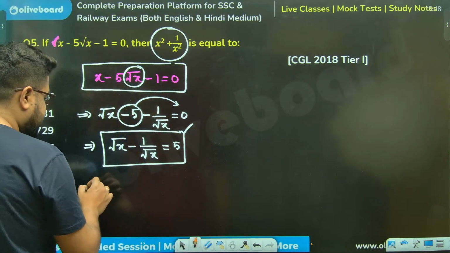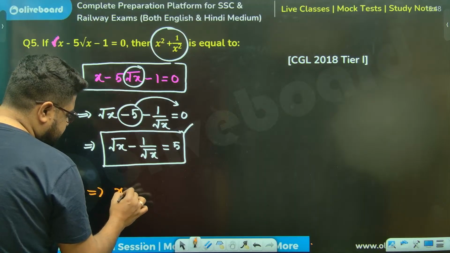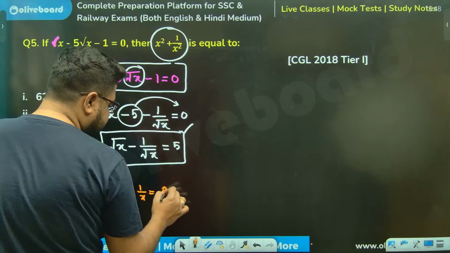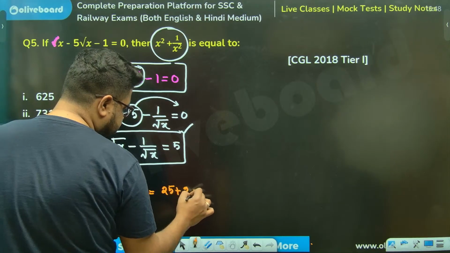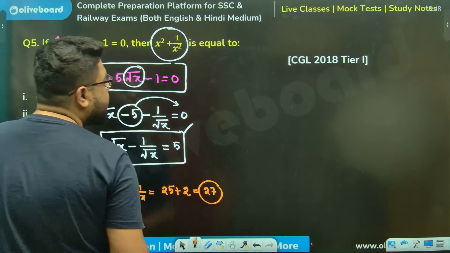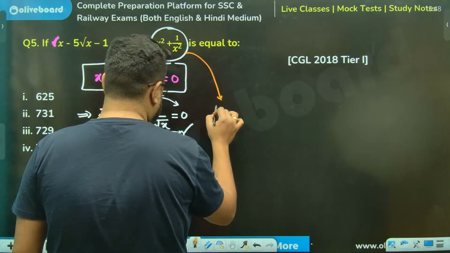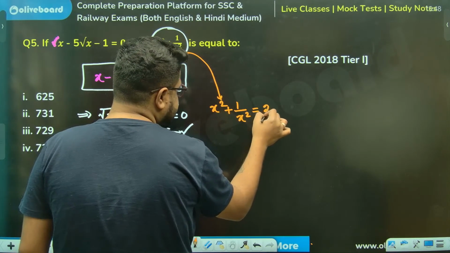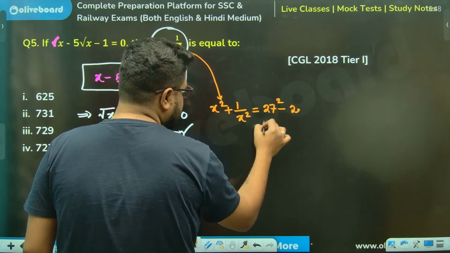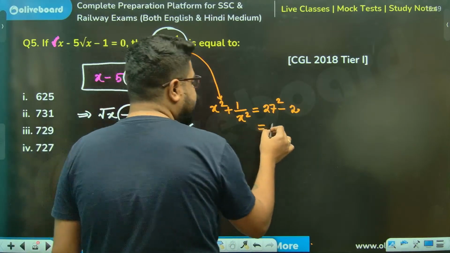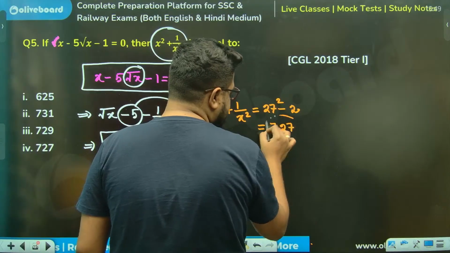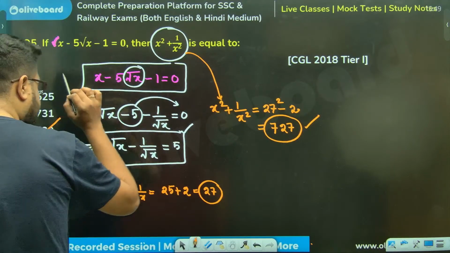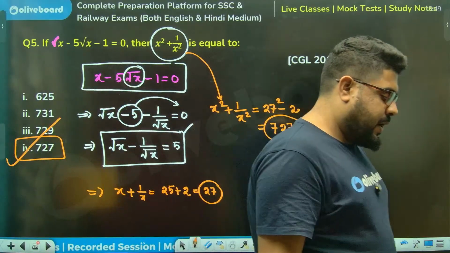You will say, that means x plus 1 by x, it will be plus here. So 5 square 25 plus 2, that is 27. So x square plus 1 by x square, that is 27 square minus 2. 27 square is 729, minus 2 is 727. Option number 4. 100%.